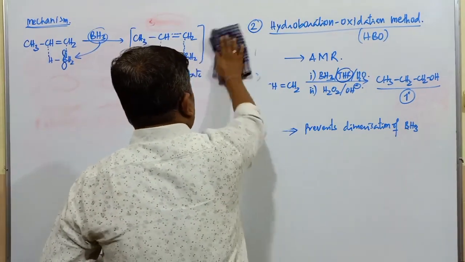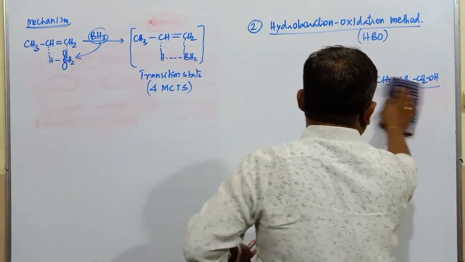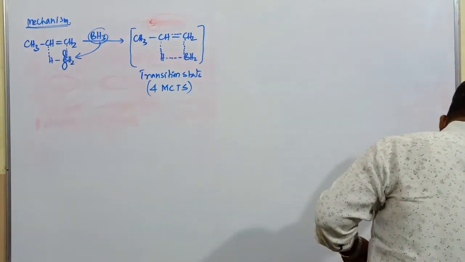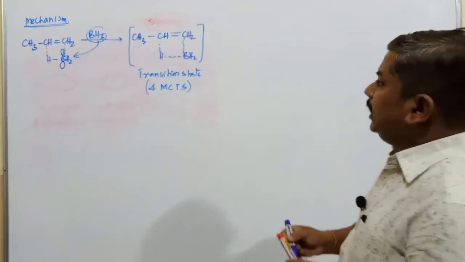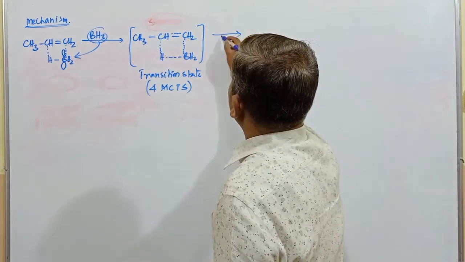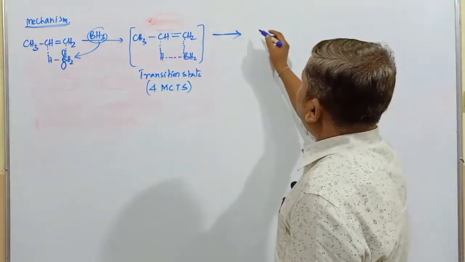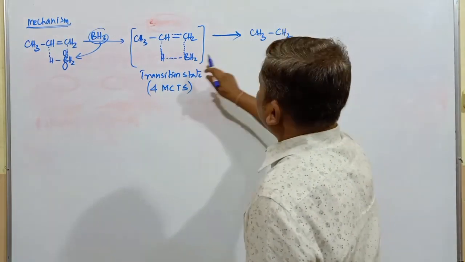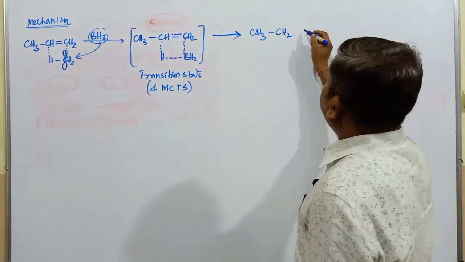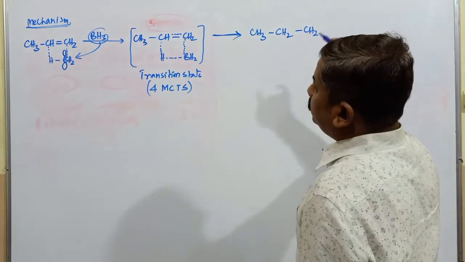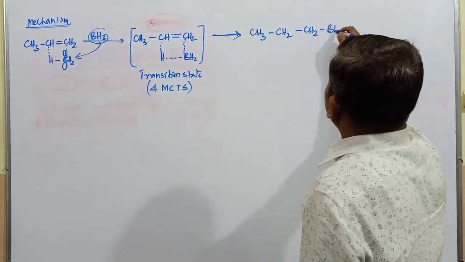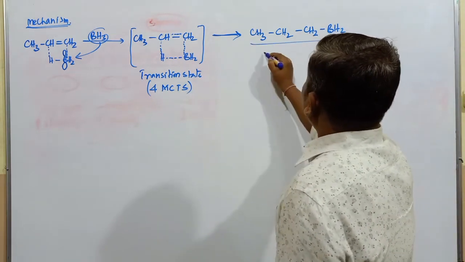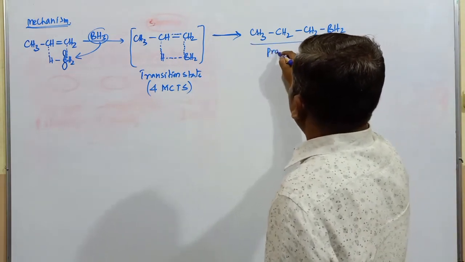After the formation of the 4-membered cyclic transition state, the life of the transition state is very short. Immediately this molecule gets converted into CH3, CH, CH2, CH2, BH2. What is the name of this compound? It is called propyl borane.